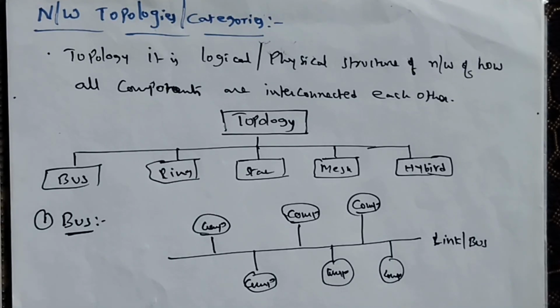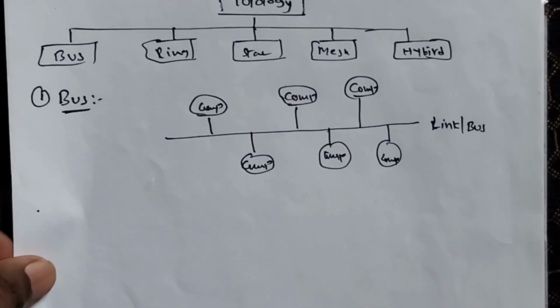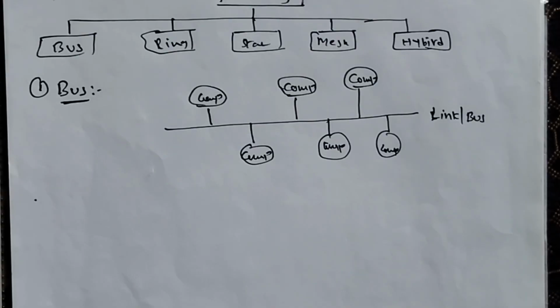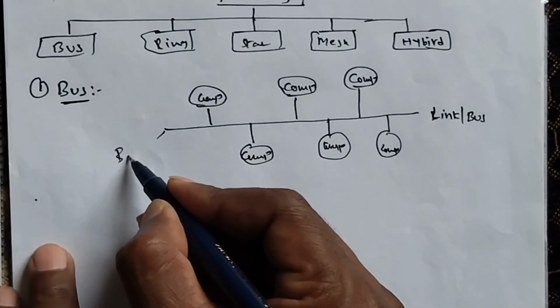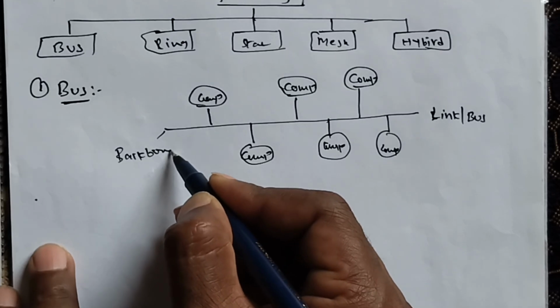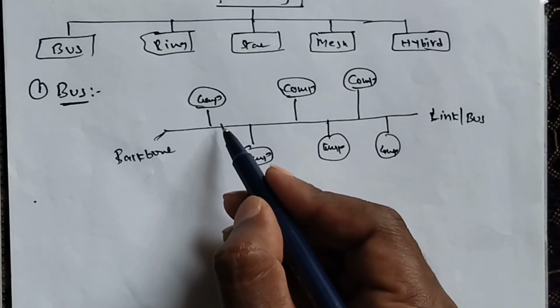In this bus topology, what happens actually? A bus topology is designed in such a way that all the stations are connected through a single cable known as the backbone of the cable. This link is the backbone. All the computers are connected directly with this backbone.